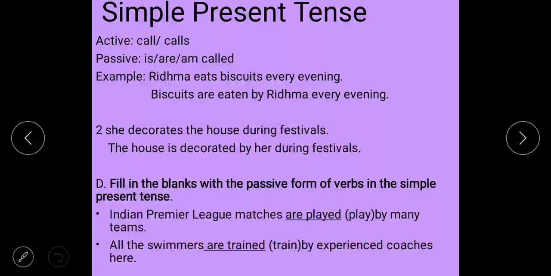Simple present tense. Okay, in simple present tense in active voice, call and calls are there. Then in passive voice we have to write is called, are called or am called according to the subject. Okay, one example is given here. Ridhma eats biscuits every evening. Yesterday I told you how to change the subject in place of the object and the object in place of the subject.